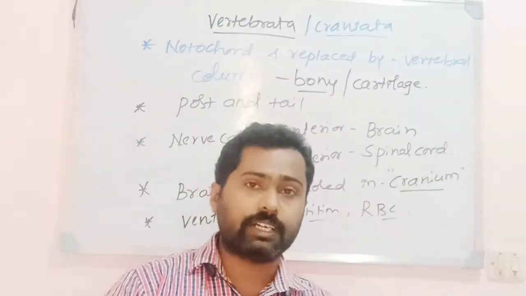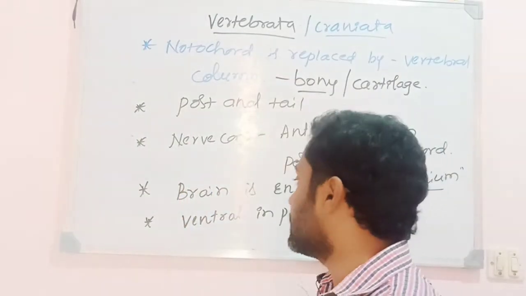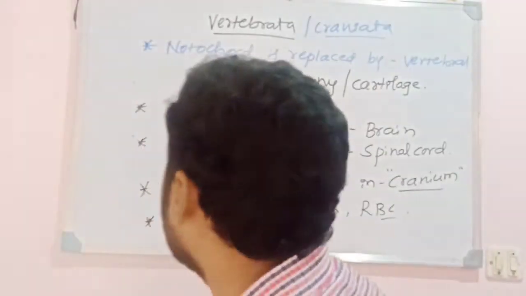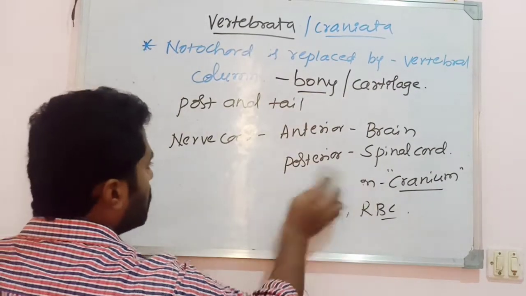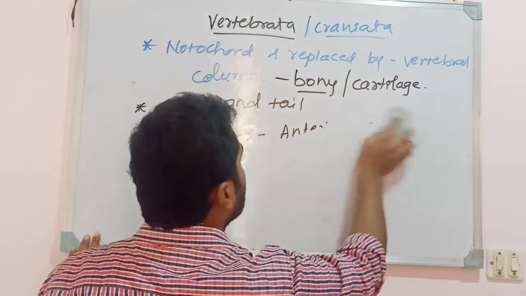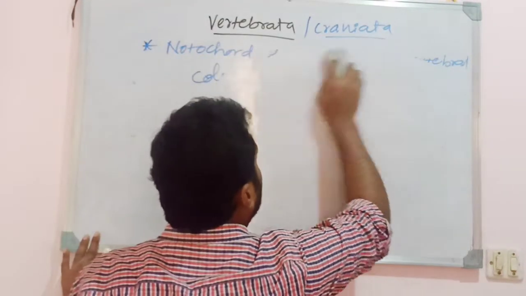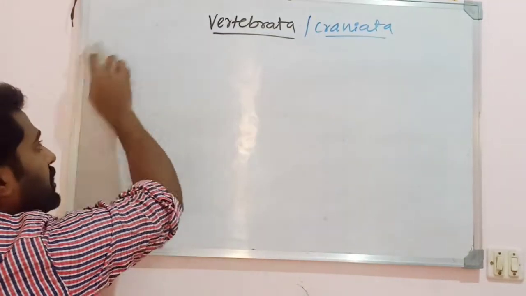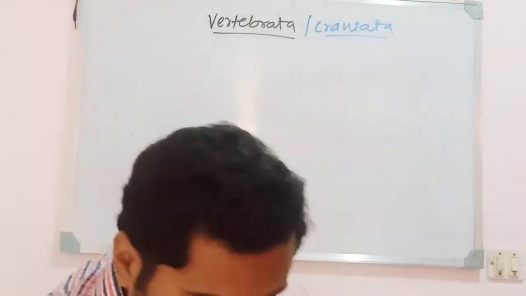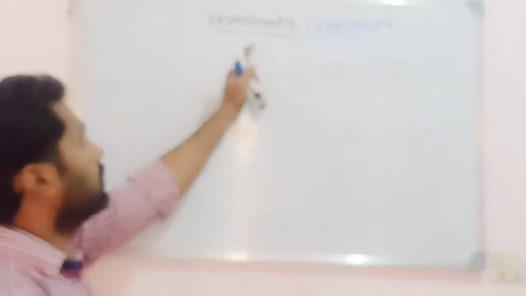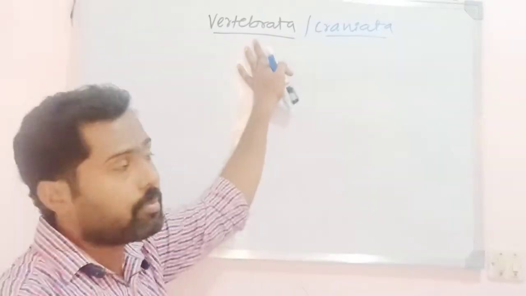Other characters similar to the chordates include the presence of a diaphragm, especially seen in advanced animals like mammals. So this is about the characters of the subphylum Vertebrata.